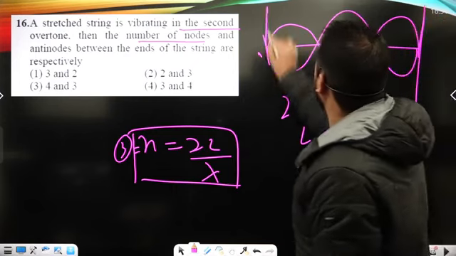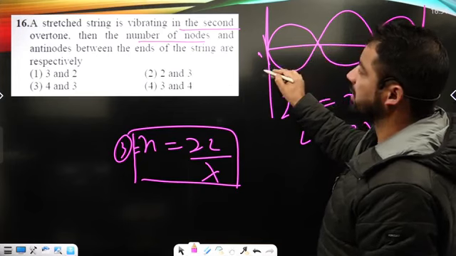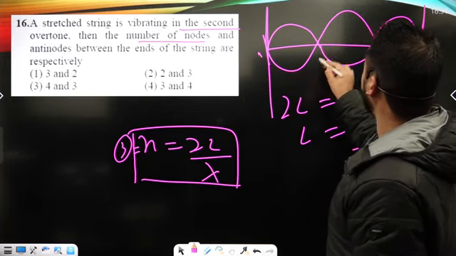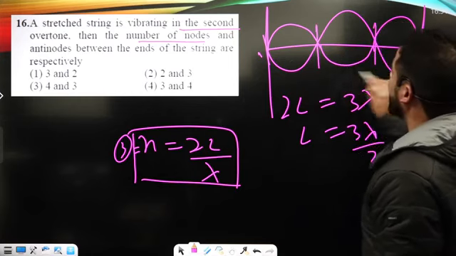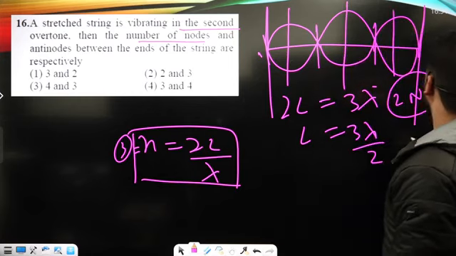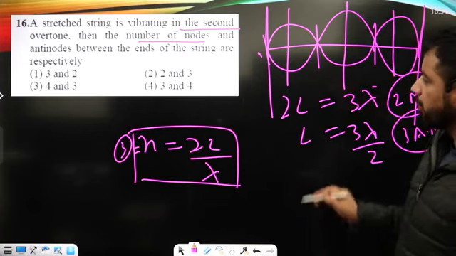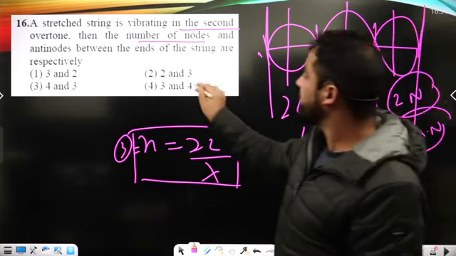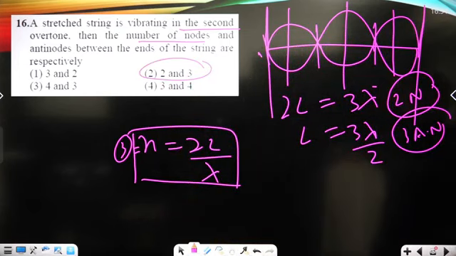Now here, between the ends, number of nodes: this is 1, 2. 2 nodes are there. Antinodes 1, 2, and 3. There are 3 antinodes, right? So 3 antinodes and 2 nodes. It is just shown under option number 2nd.